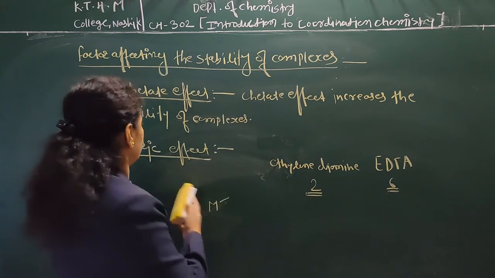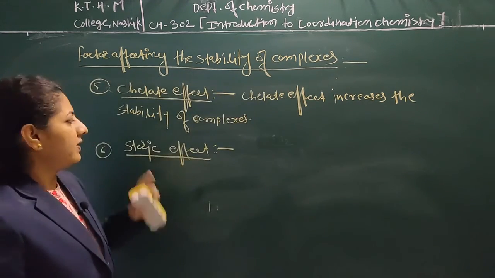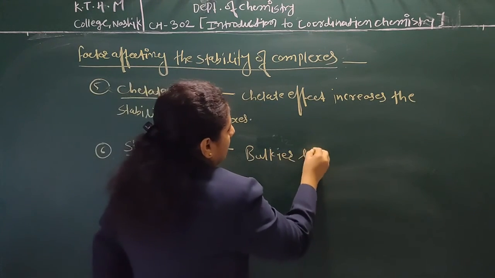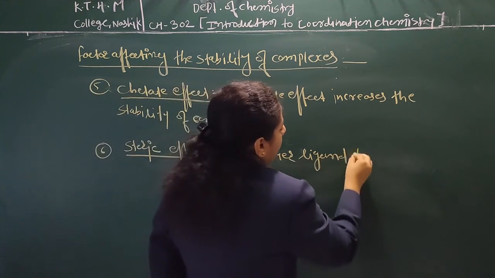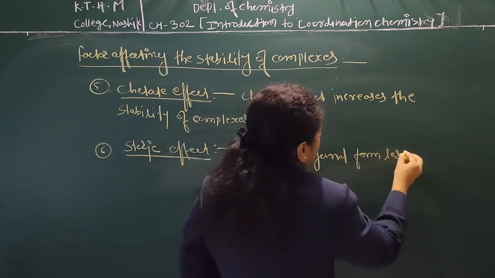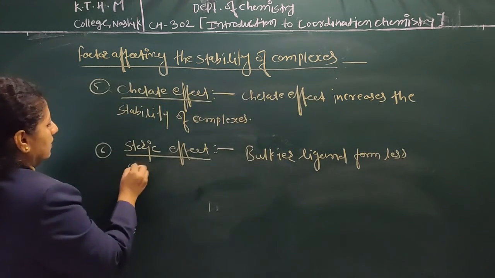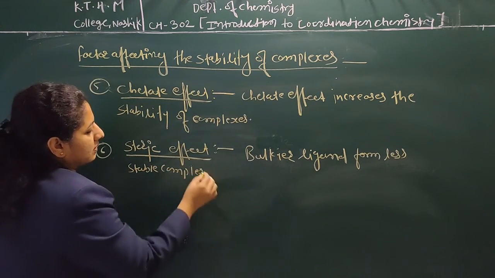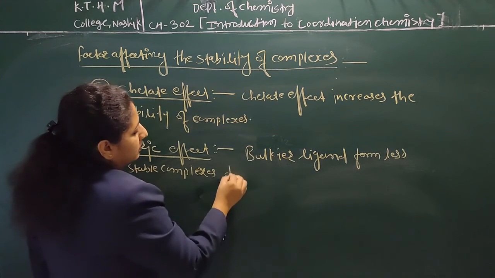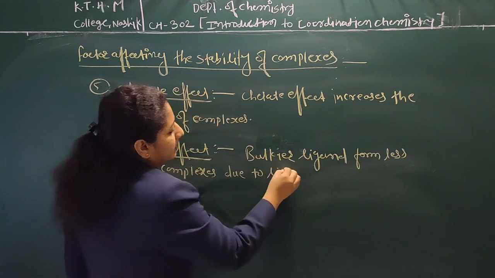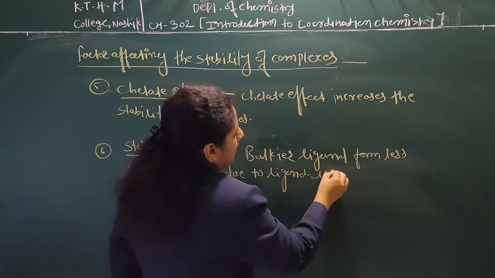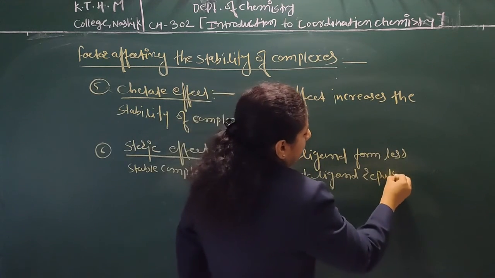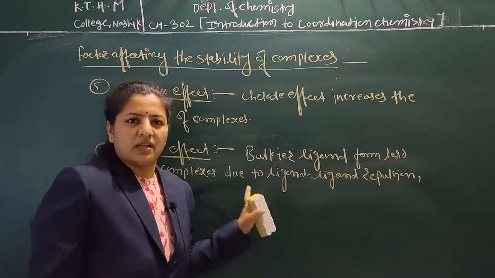So in the steric effect, we can say that a bulkier ligand forms less stable complexes due to ligand repulsion, and this repulsion affects the stability of complexes.